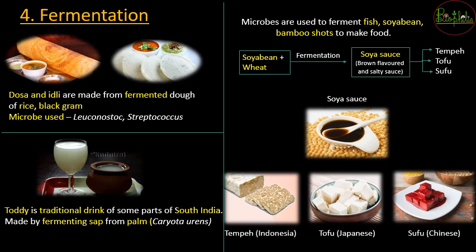So soya sauce is nothing but a product of fermentation. अब सोया सॉस को जब वापस ट्रीट किया जाता है, it can give you other dishes and products like tempeh, tofu, sofu. So tempeh is an Indonesian dish. जापानीज में उसको टोफू बोलते हैं, and Chinese में it is sofu, and these all are kinds of like you can compare it to paneer. So all this is again the fermented process, food that is going to be made with the help of microbes.